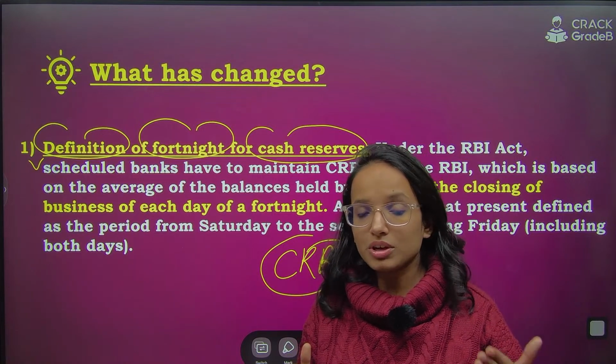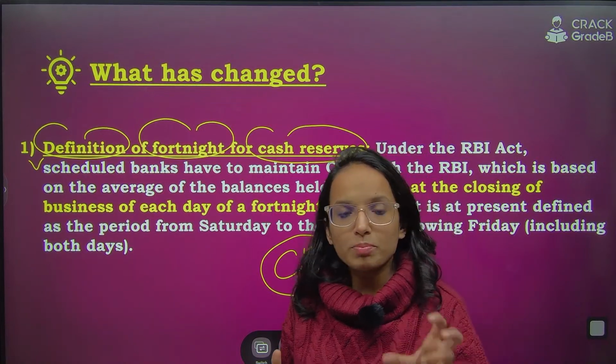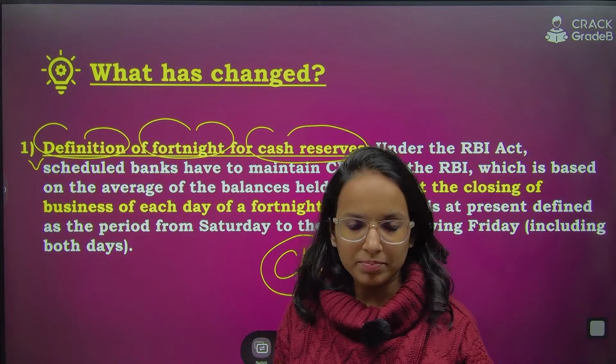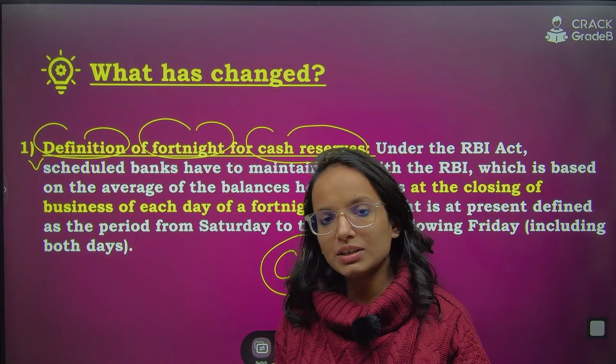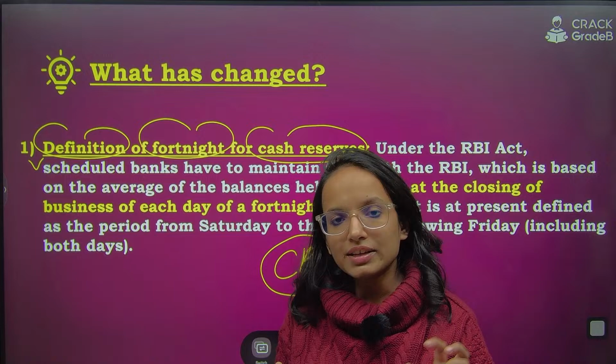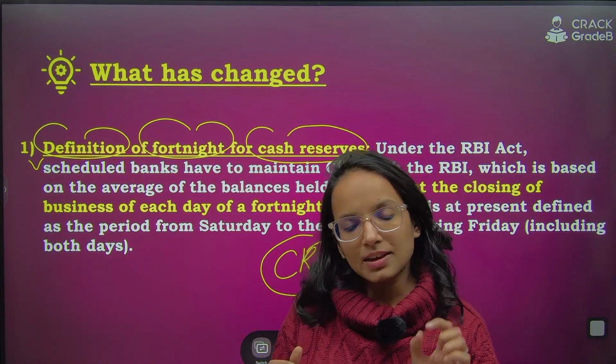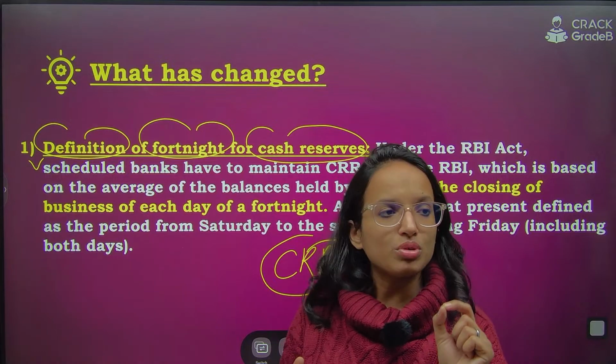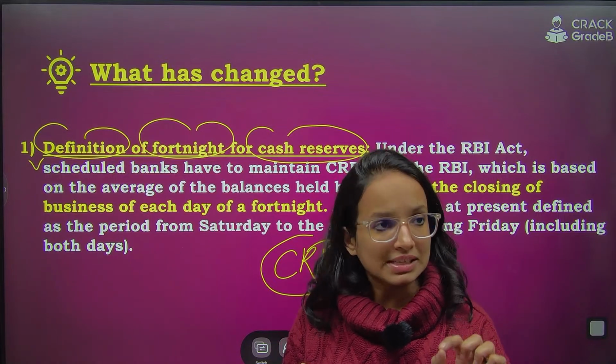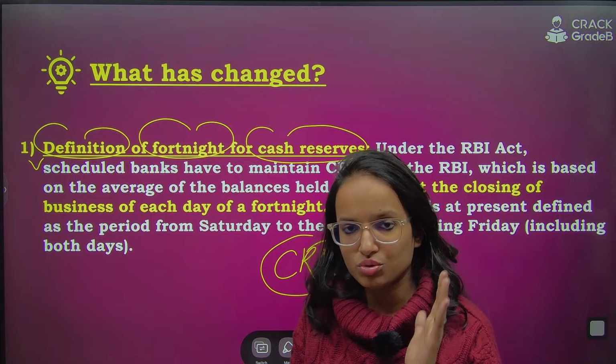Your deposit with the bank is a liability for them, and the loan provided by the bank is an asset for them. That's why we call it liability. So a certain percentage of net demand and time liabilities they have to keep in cash, which is known as CRR, cash reserve ratio. Remember this.